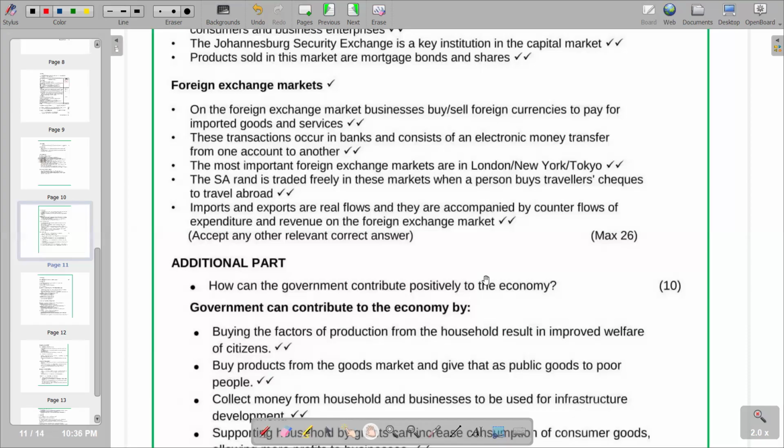They are going to redistribute that income through taxation to the marginalized groups in the economy through grants. So the redistribution process explains how government can contribute, and it can also contribute through the issuance of subsidies, whereby they assist firms or companies that are facing high costs of production. Within that context, we can see how the government is contributing positively to the economy.